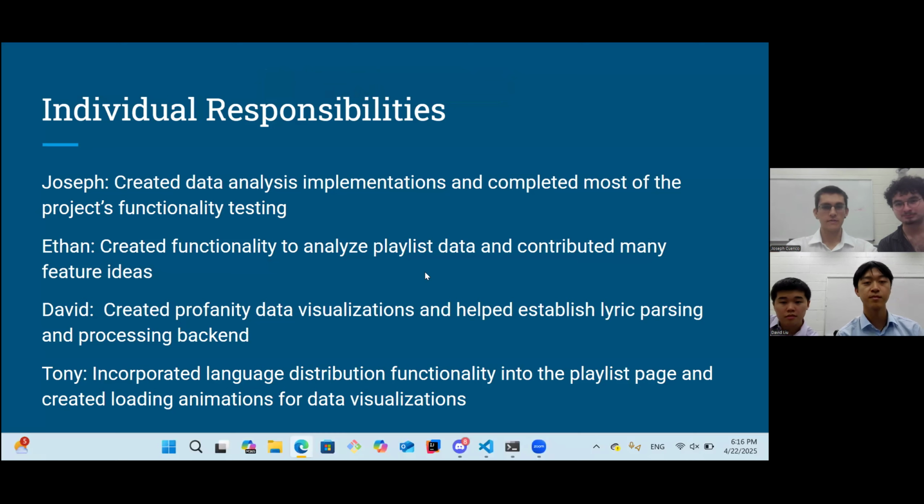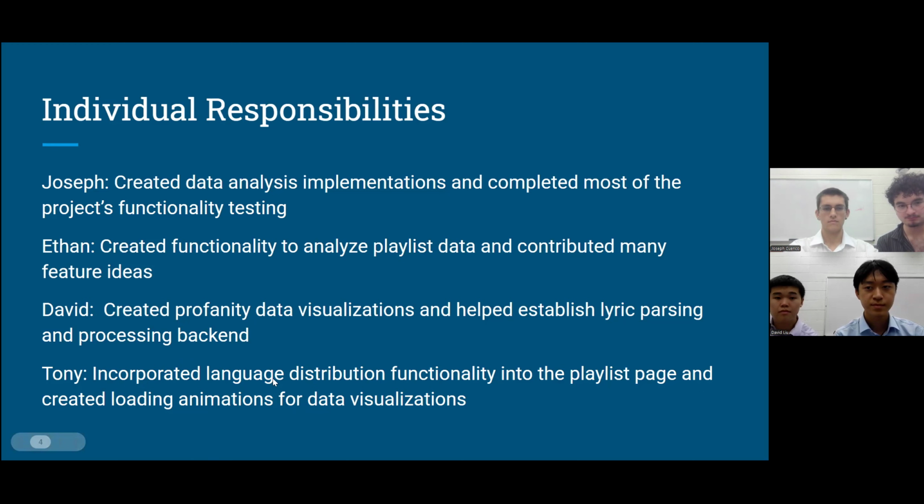As for individual responsibilities, I'm Joseph, and I created the data analysis implementations and completed most of the project's functionality testing. I'm Ethan, and I created a lot of functionality to analyze playlist data, and I contributed many of the ideas for features. I'm David, and I created the profanity data visualizations on the top tracks and playlist pages, and I helped establish the lyric parsing from the APIs for Genius and Spotify, and I helped process the lyrics in the backend. I'm Tony. I incorporated language distribution functionality into the playlist page and created loading animations for data visualizations.